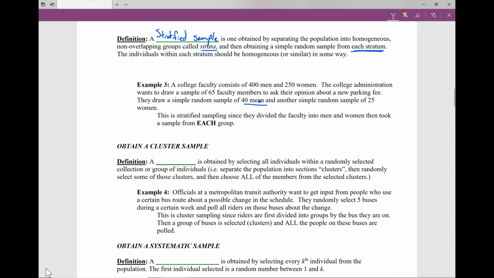And another sample of 25 women, and put those 65 people together as a single sample. So we've broken them up into groups based on gender, and then we take some from each group. That's the key for the stratified sample.